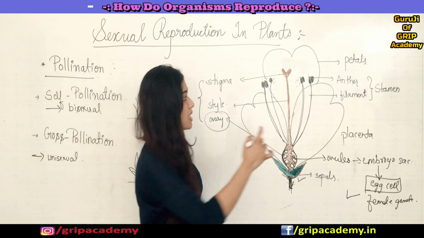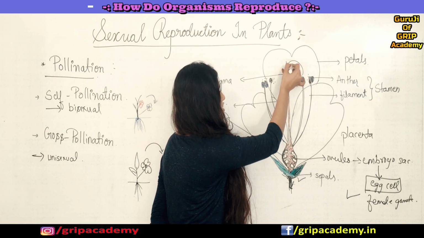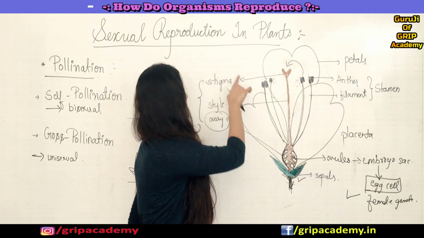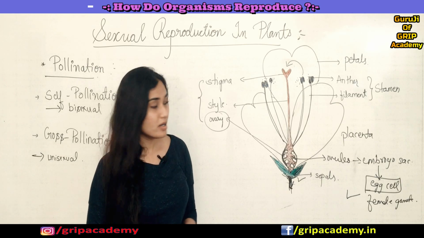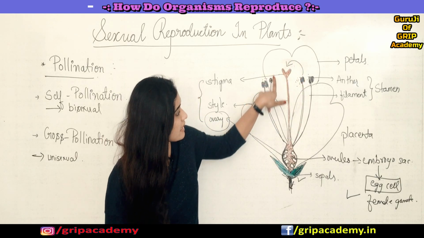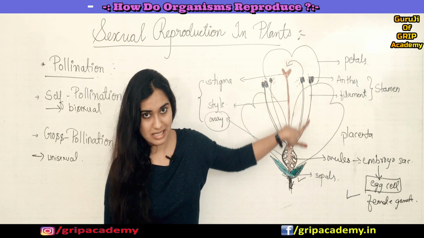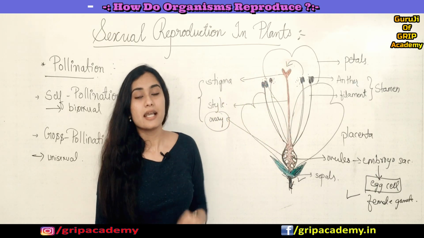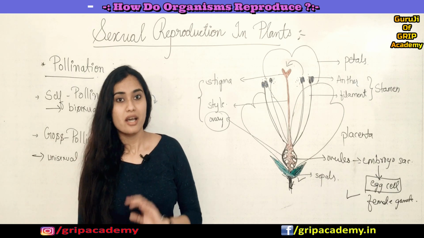Pollination is the transfer of pollen grains from an anther of a flower to the stigma of a flower, or the transfer of pollen grains from an anther of a stamen to a stigma of a pistil is called pollination, right?